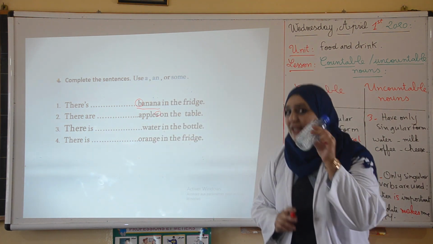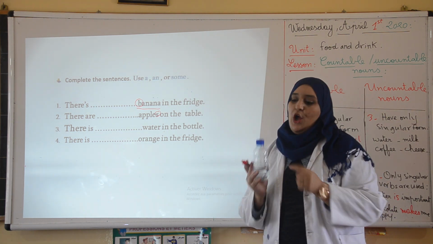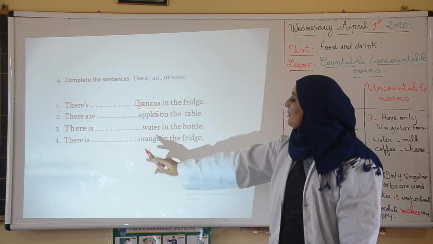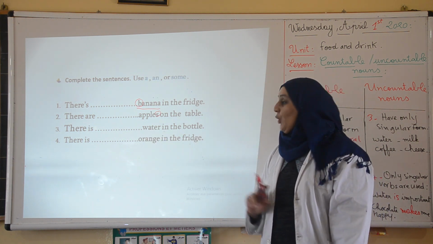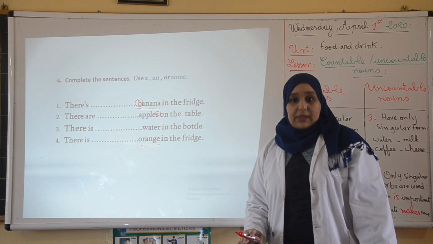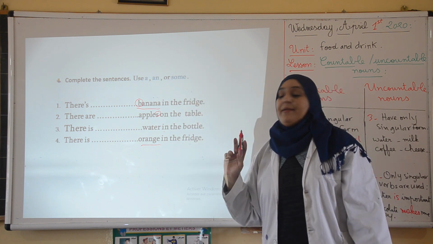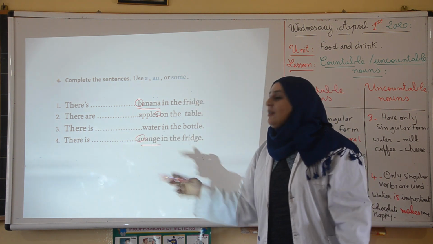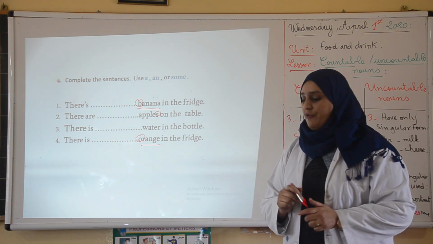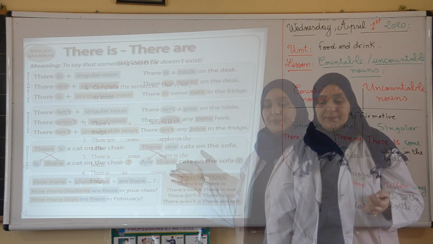Number 3, there is water in the bottle. In this example, do we say there is an water, uncountable? No, we say there is some water in the bottle. Very good. The last one, number 4, there is orange in the fridge. Orange. It's singular. It is countable. So what do we say? A or an? It starts with a vowel. We say an orange. There is an orange in the fridge. And here are the answers of exercise number 2.